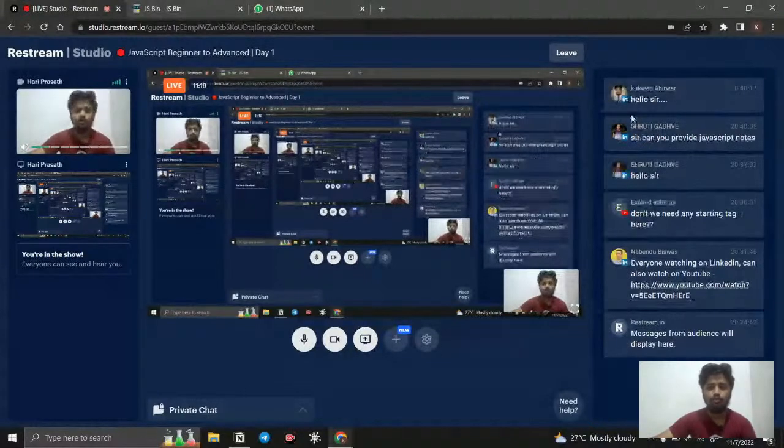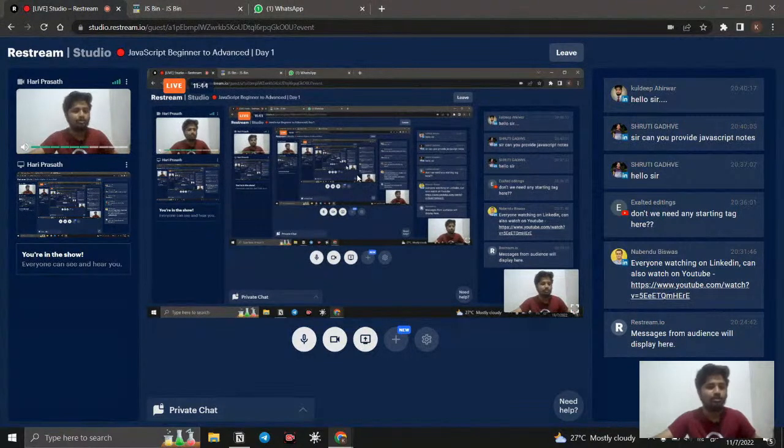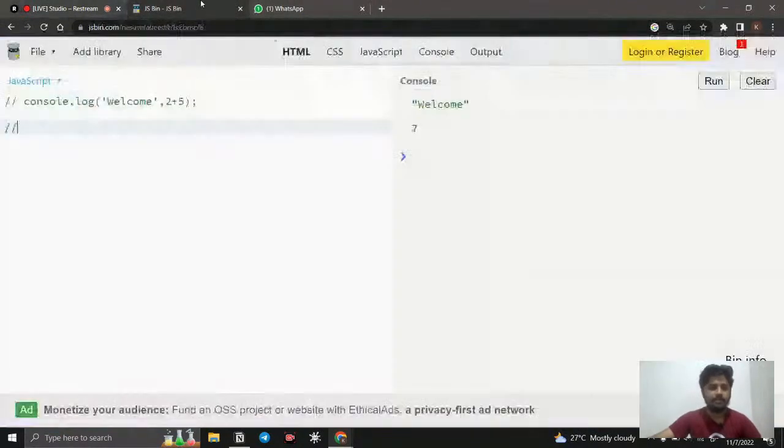If you are new here and you say, I'm very new, I don't know any programming language, then my recommendation is that JavaScript is going to be very easy for you. The reason is that JavaScript is pretty different compared to other programming languages. It is not a statically typed one; it is a very loosely typed language. So compared to C++ and Java, JavaScript is going to be very easy.